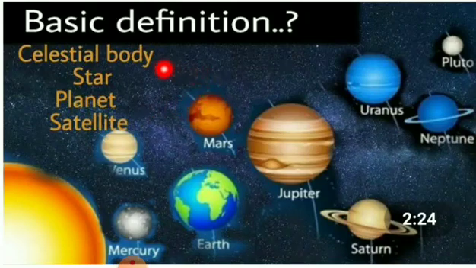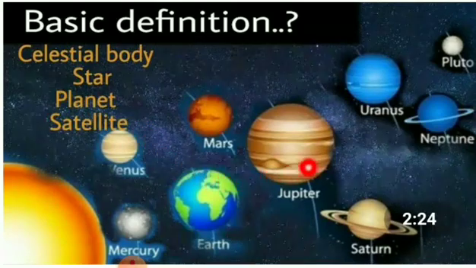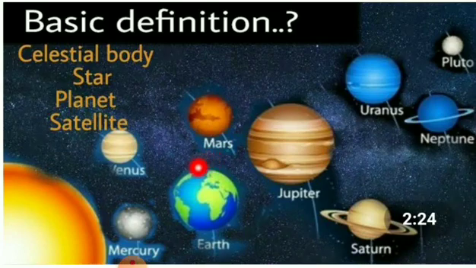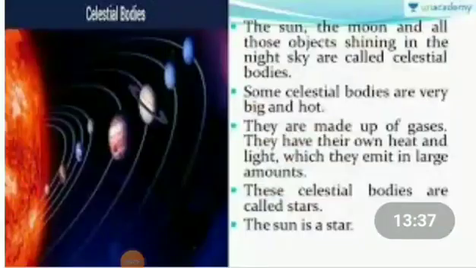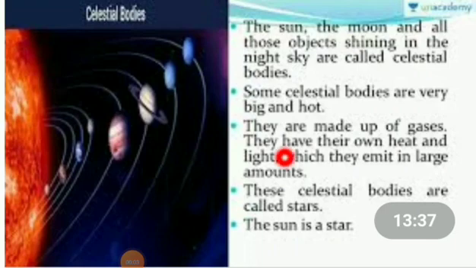These celestial bodies include stars, planets and satellites. The sun and the celestial bodies which revolve around it form the solar system. So, what are celestial bodies? The sun, the moon and all those objects shining in the night sky are called celestial bodies.